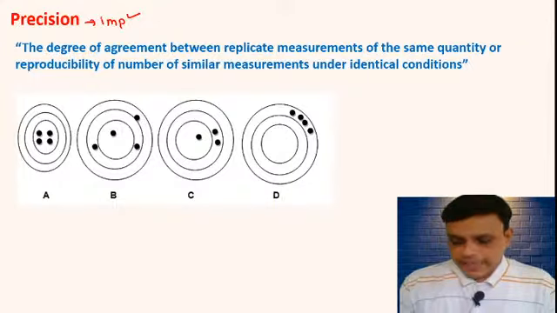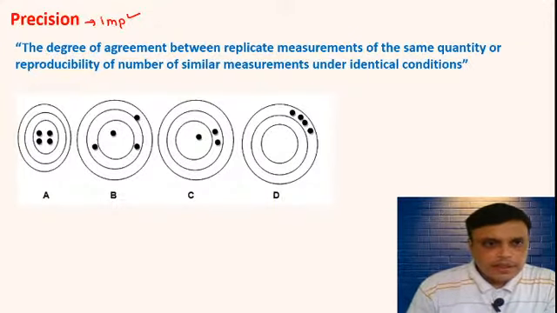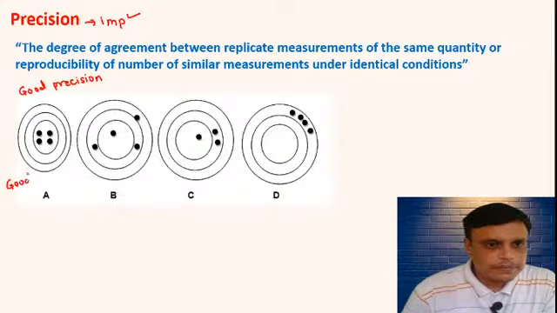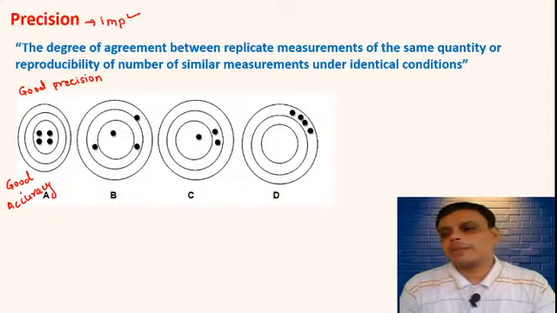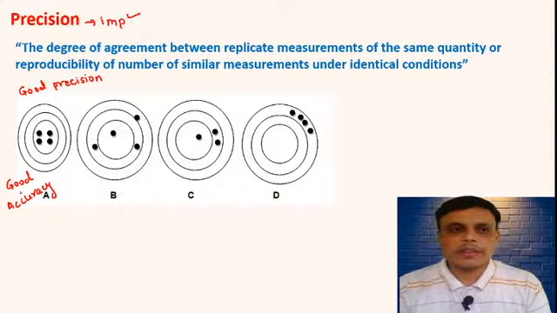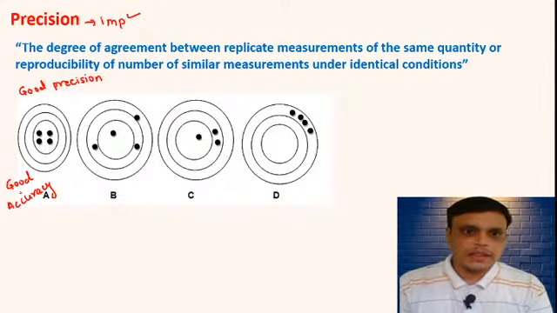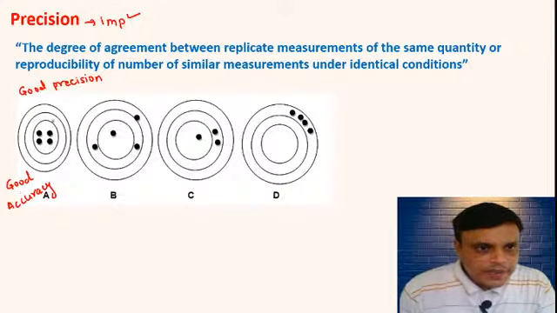What is the meaning of figure A? Figure A means good precision and good accuracy. So these results are precise and they are accurate. All the points are inside this true value or close to the true value.